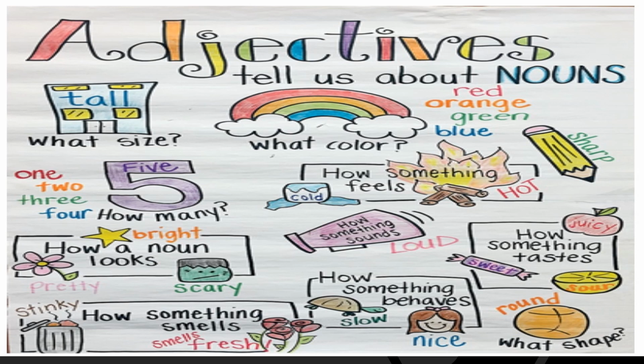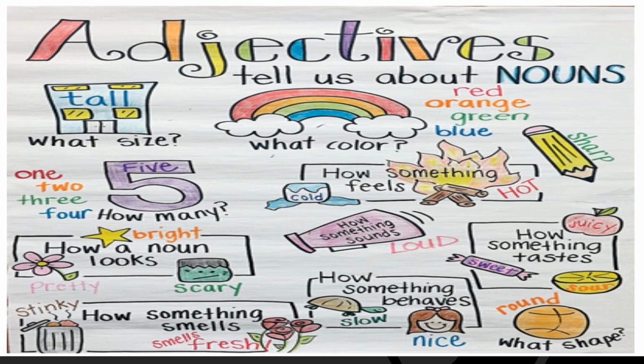Red, blue, green, yellow. How something feels. Hot, cold, sharp, soft, smooth. All these are adjectives. How something sounds. Loud, soft. These are all adjectives.